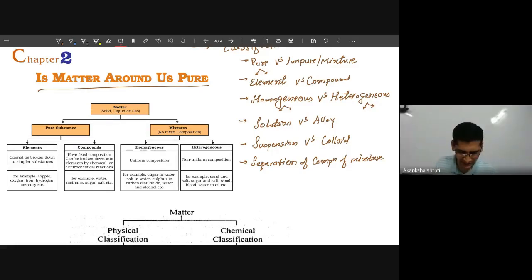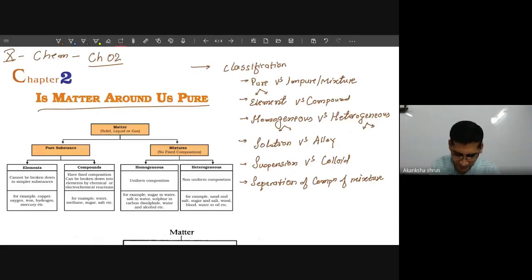Good evening, dear students. So, in this chapter, is matter around us pure? Today, we are going to learn about the classification of this matter, means how this matter is classified into different groups or different categories based on certain properties. So, what are the broader classifications that we have already discussed in the last lecture? But today we will discuss each of these categories in more detail.